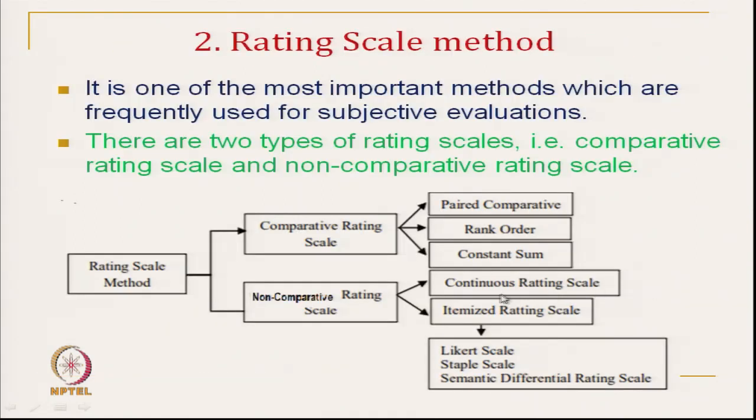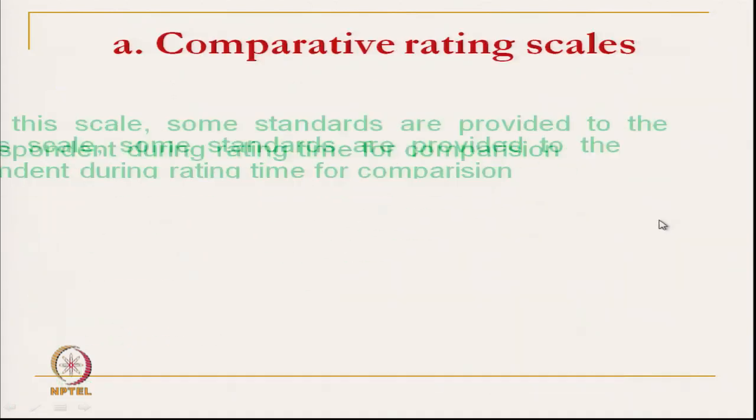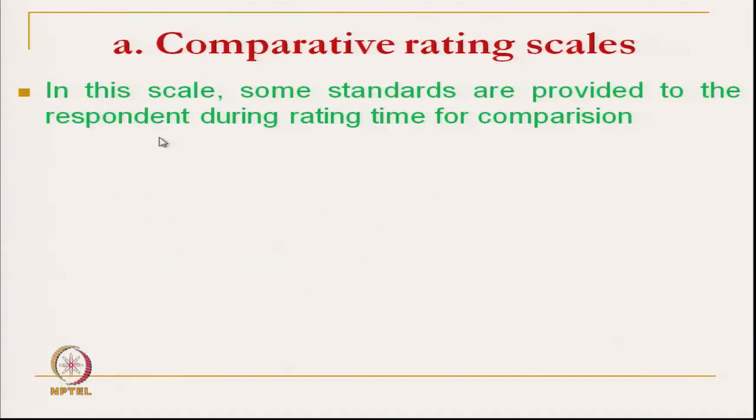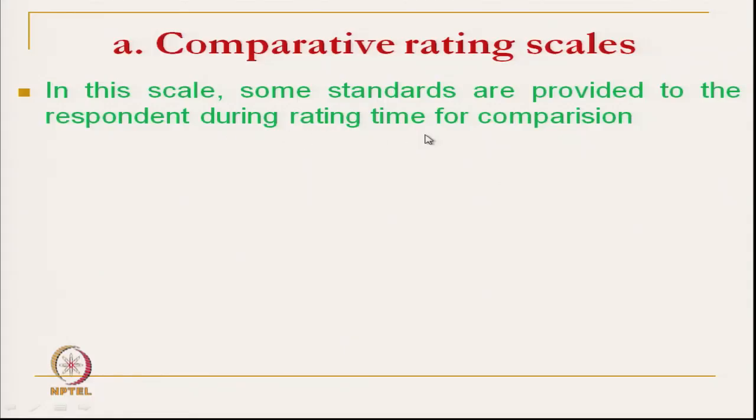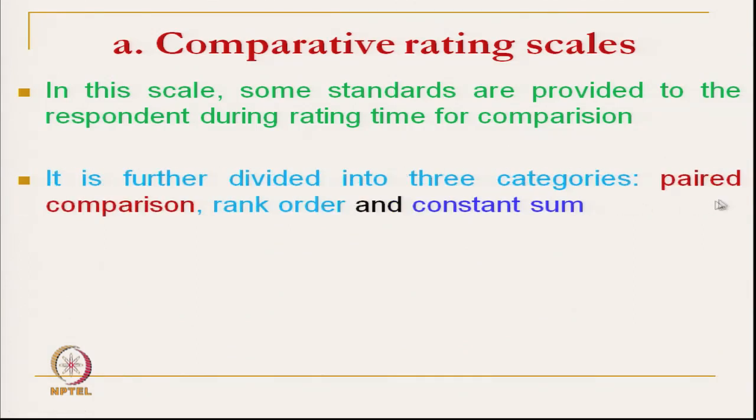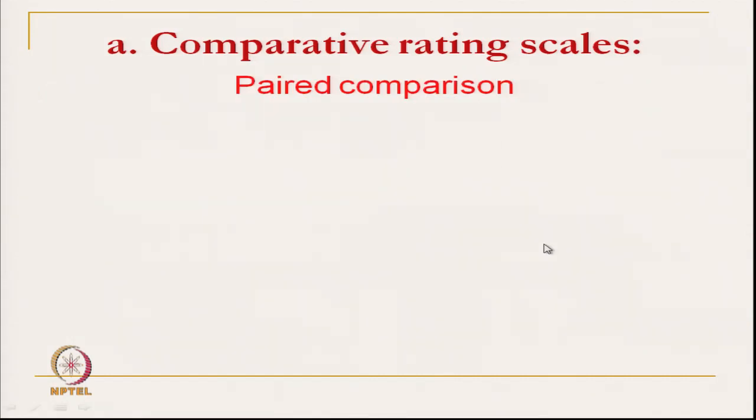So, the comparative rating scale, as we have discussed, has 2 types. In this scale, some standards are provided to the respondent during rating time for comparison. So, we have to have one standard, then we can compare. As we have discussed, it includes paired comparison, rank order and constant sum. Here we have to give one standard, then the respondent will give the response.